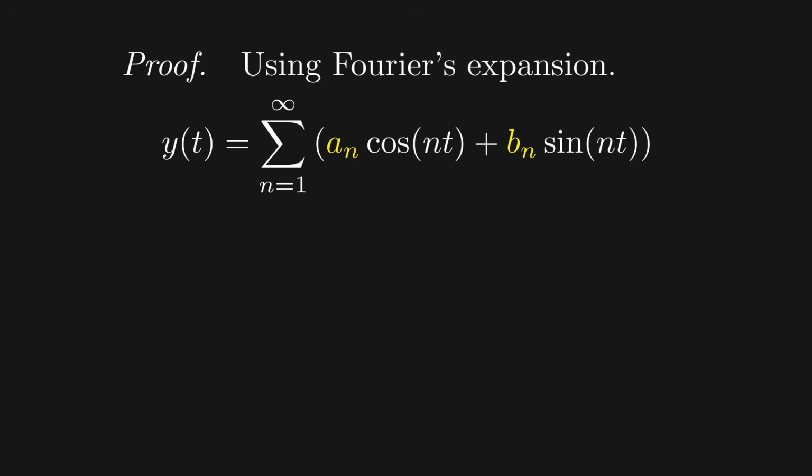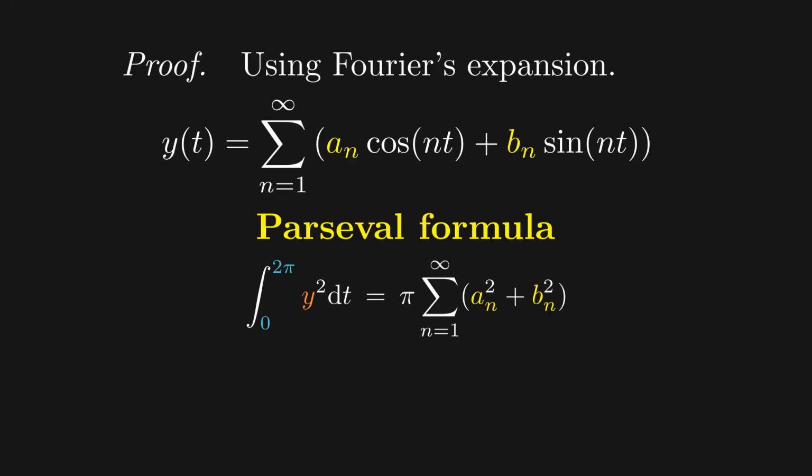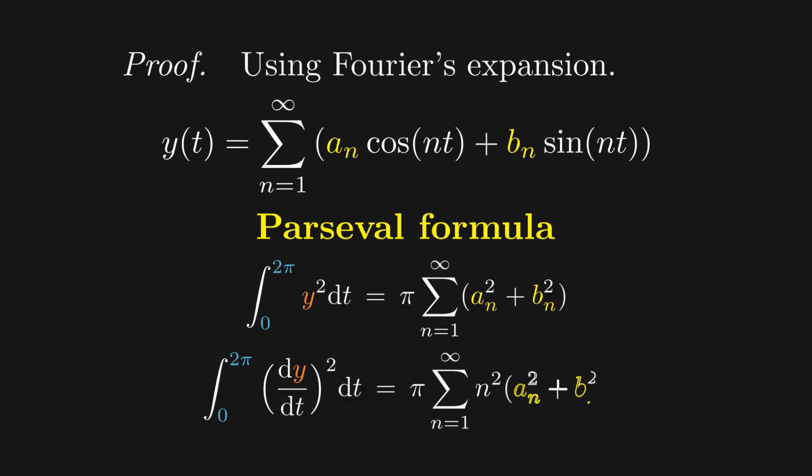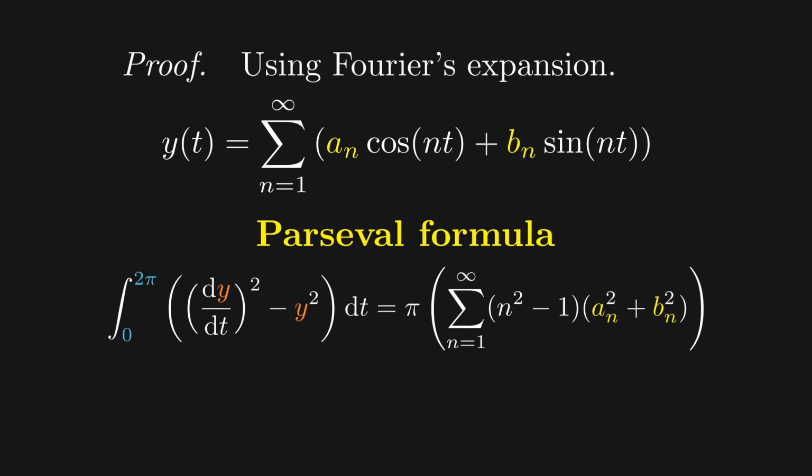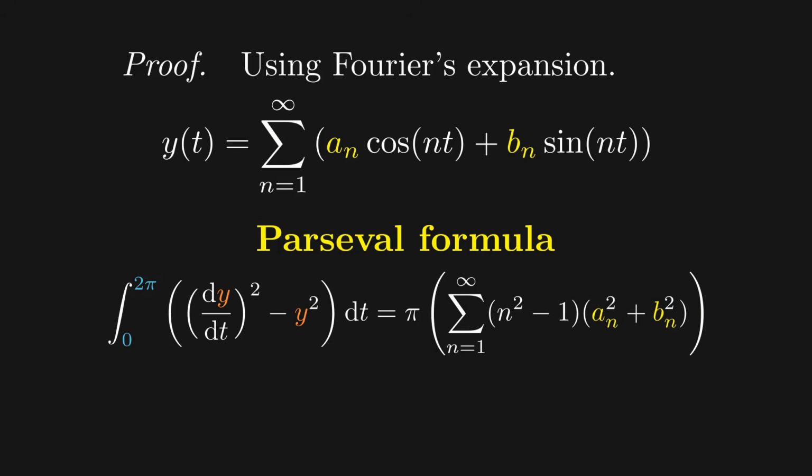Next, a useful result known as Parseval's formula allows us to express the integral of y squared, and the integral of the derivative of y squared using the Fourier coefficients of y, which is exactly what we need in this case, since the general term of this series is always non-negative. The inequality is proved. Furthermore, since the first term is equal to 0, we can start the series from n equal to 2 instead.